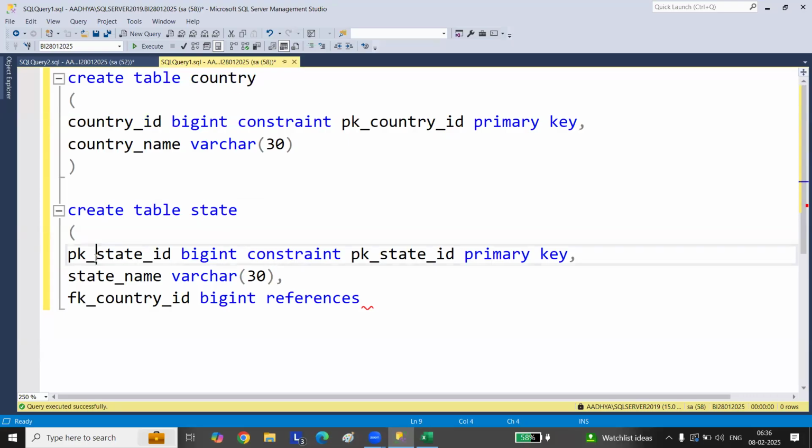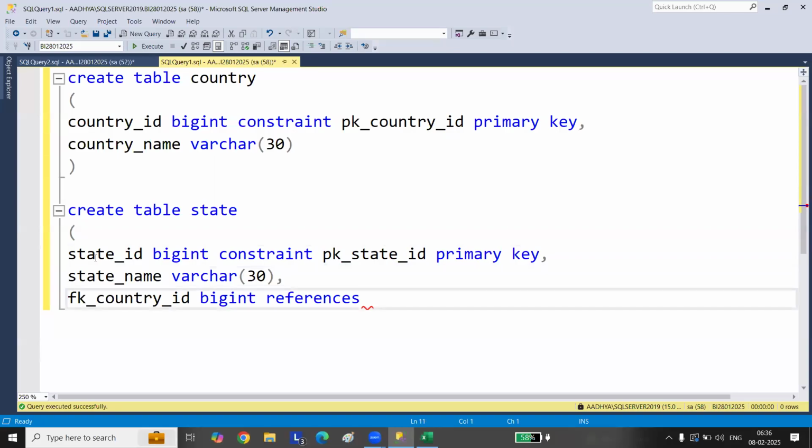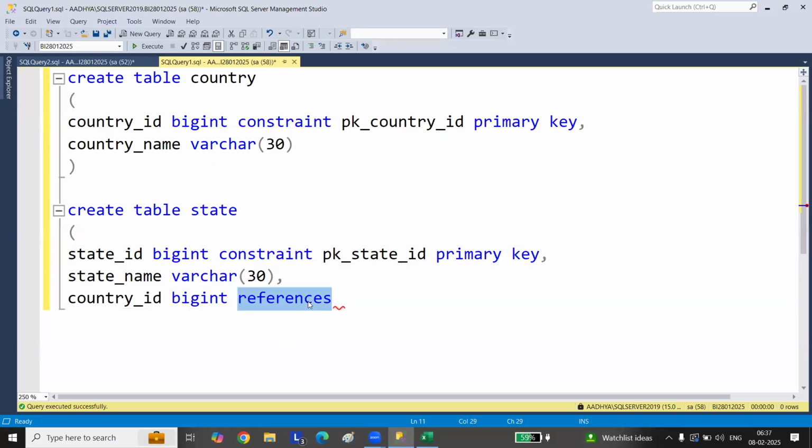If you don't want it, just remove this FK. You need not give it. I'm giving the same column name, so it should be easy to understand. Now, constraint FK underscore country underscore ID.